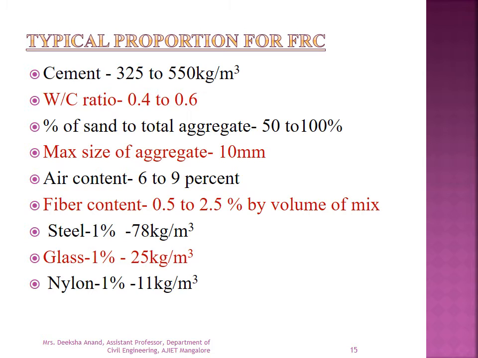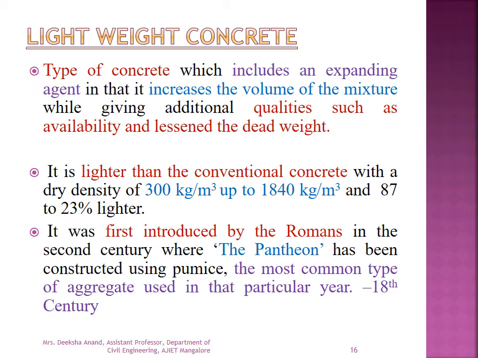For 1% steel, it is 78 kg per meter cube. Glass 1% is 20 kg per meter cube. And nylon 1% is 11 kg per meter cube. So these are the typical proportions when we go for fiber reinforced concrete. Next we'll move on to the topic of lightweight concrete.